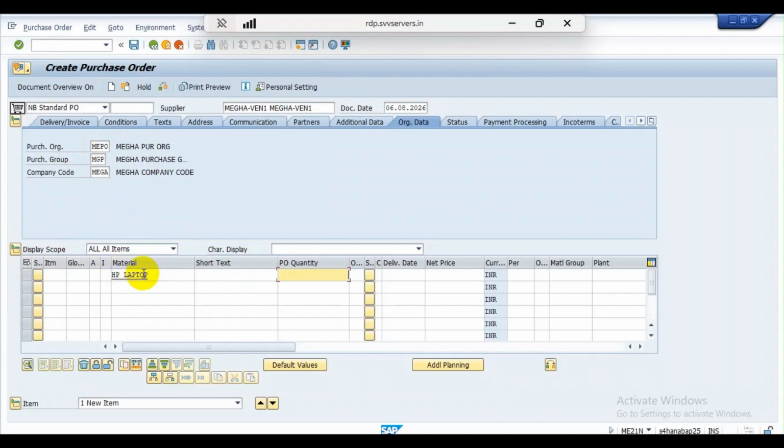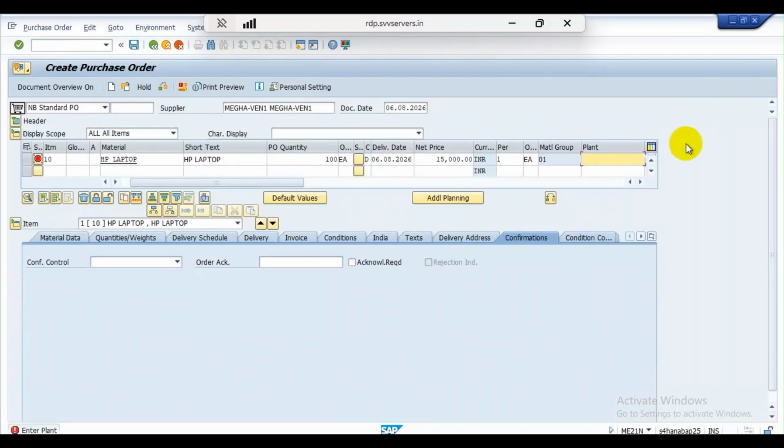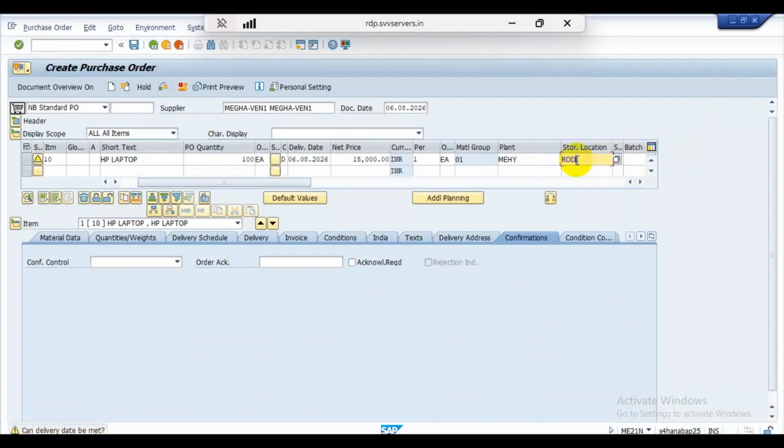I'll purchase 100 laptops, 100 quantity. The net price will be 15,000. For which plant? Hyderabad. And I will receive at the receiving dock.